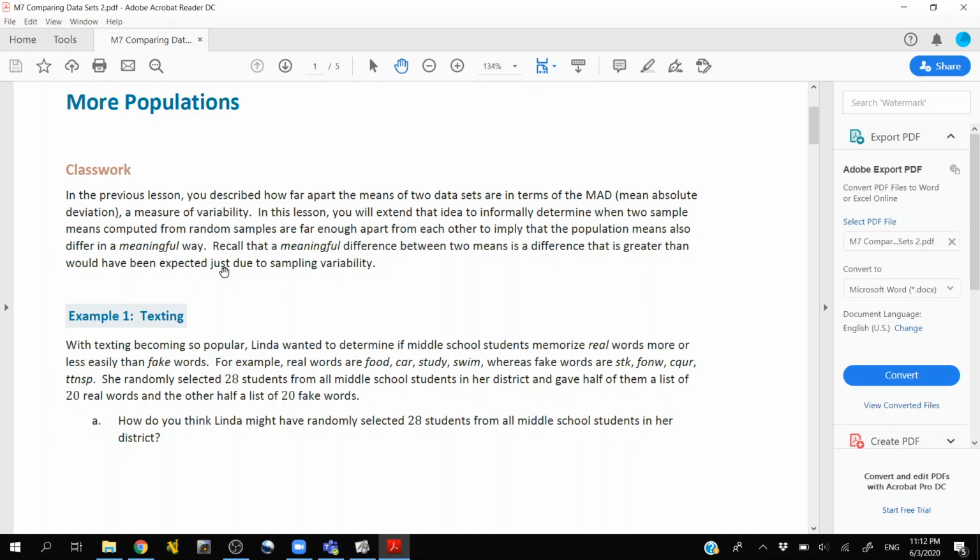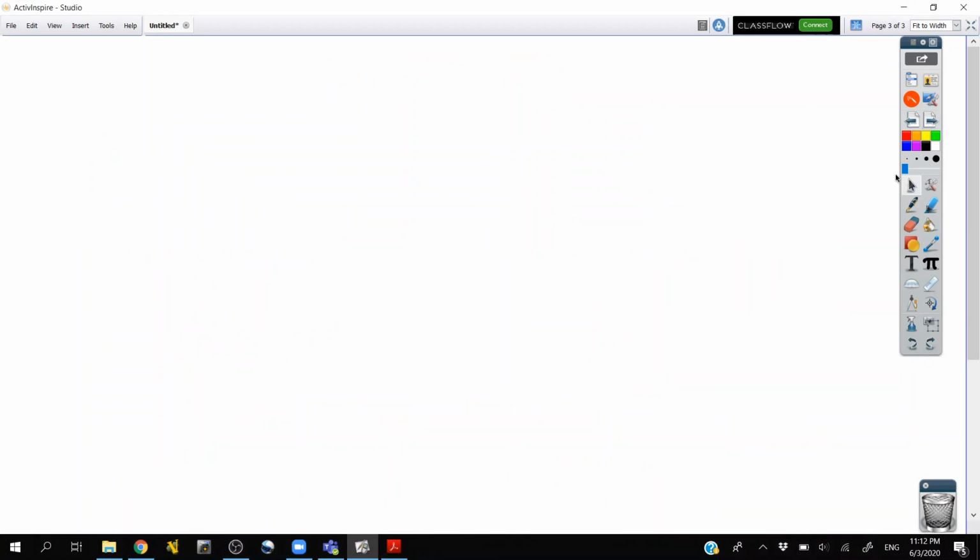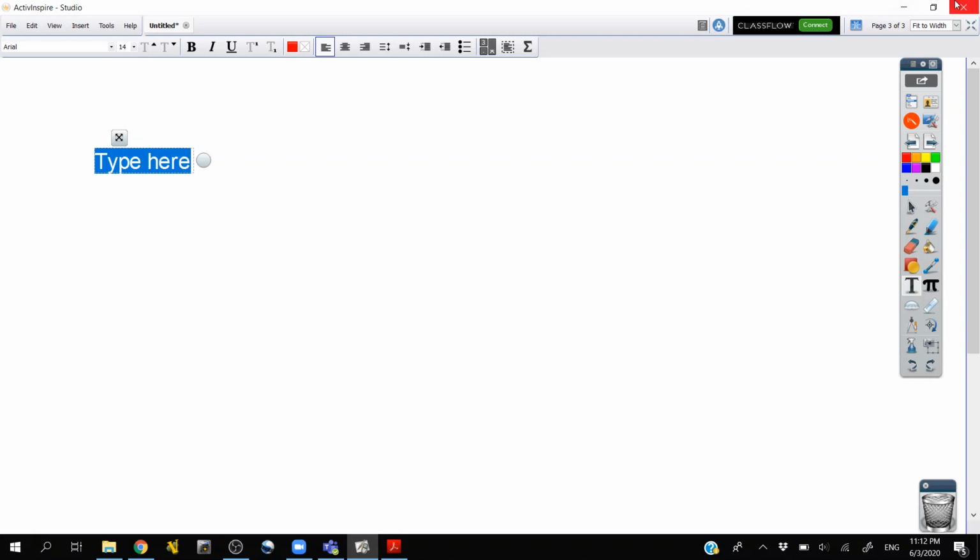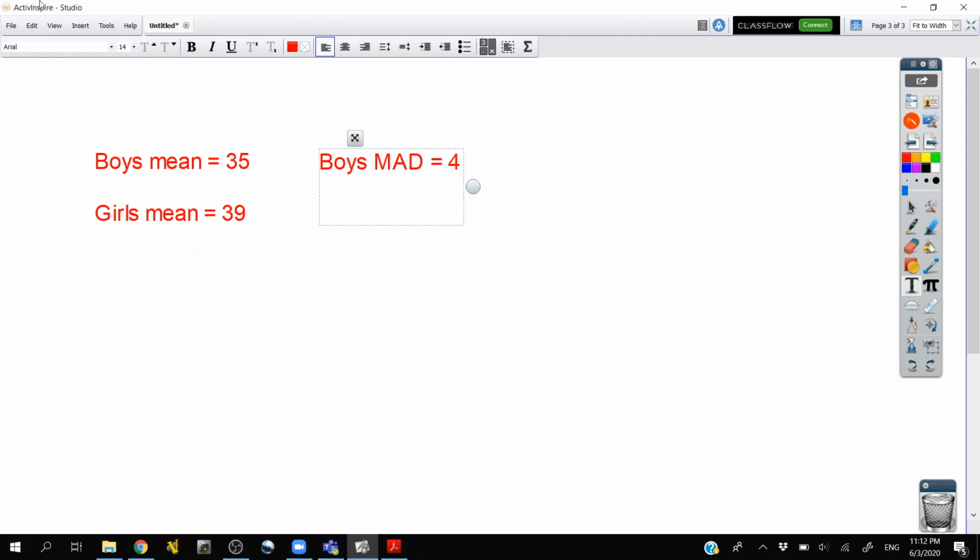Yesterday, if the boys' mean was 35 and the girls' mean was 39, and the boys' mean absolute deviation was 4 and the girls' was also 4, then these are one mean absolute deviation away from each other.